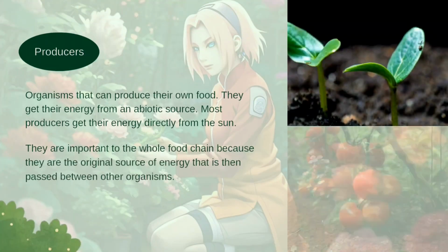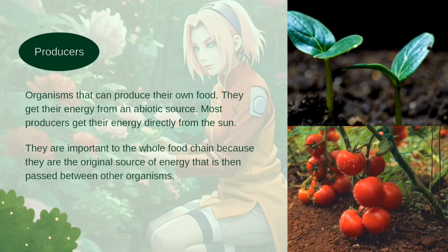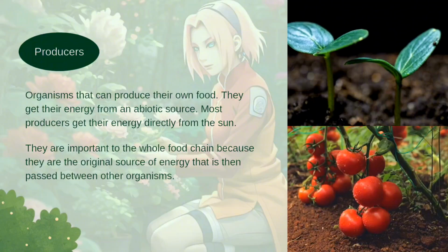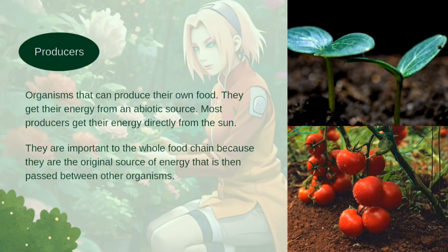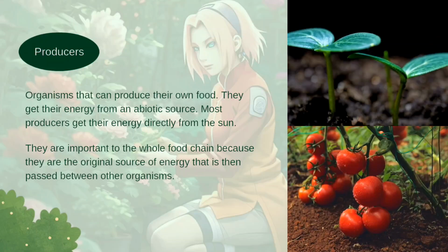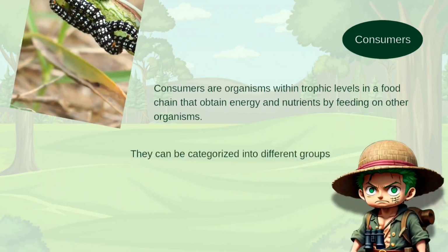The producers, organisms that can produce their own food. They get their energy from an abiotic source or non-living components such as sunlight and water. Most producers get their energy directly from the sun. They are important to the whole food chain, because they are the original source of energy that is then passed between other organisms. Now the consumers.